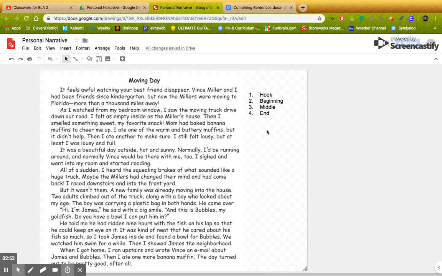Now, once you've identified these 4 things, guys, you're going to go back to your story that you've already started, and you're going to continue, and you're going to finish it. Now, here's the parameter, and this is going to drive some of you a little bit crazy, and I apologize. You get 1 page. Your personal narrative needs to be 1 page. Just like this Moving Day is 1 page, we don't want it to go on and on forever. So you get 1 page.